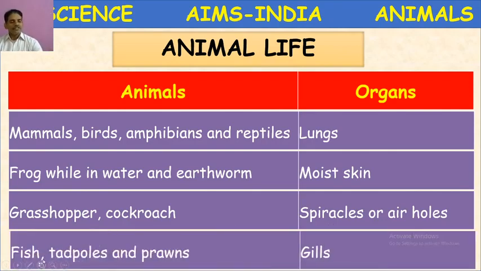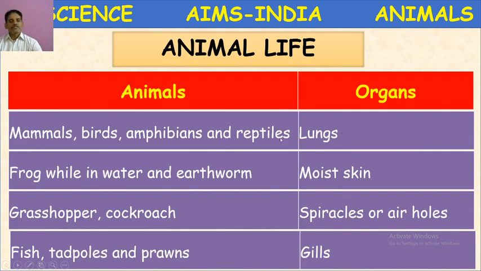Next, fish, tadpoles, and prawns. These are aquatic animals. They possess gills. Gills are the respiratory organs. Here, whatever organs are given, they are respiratory organs.